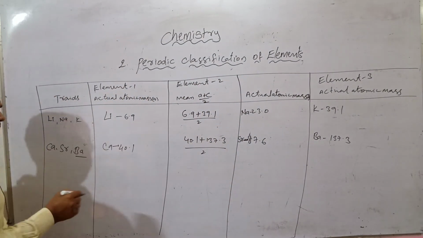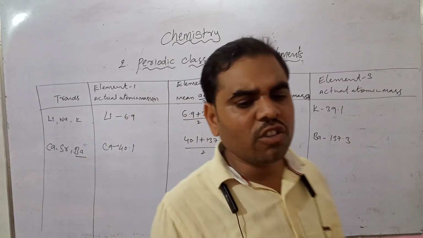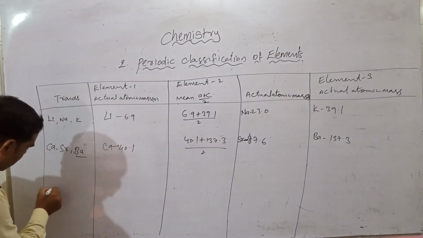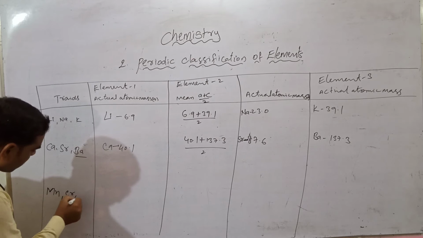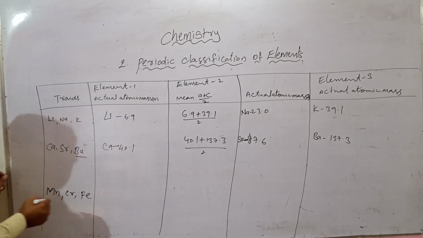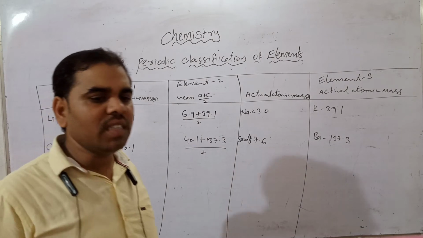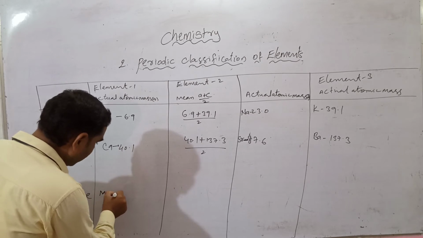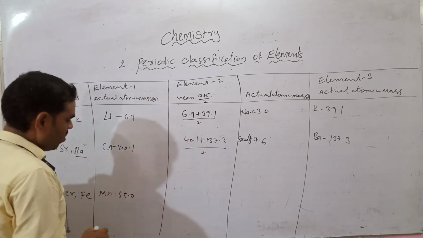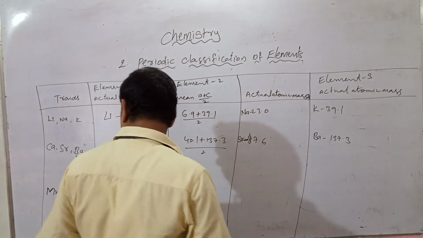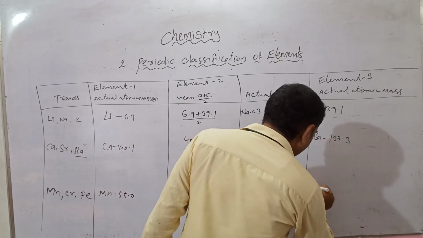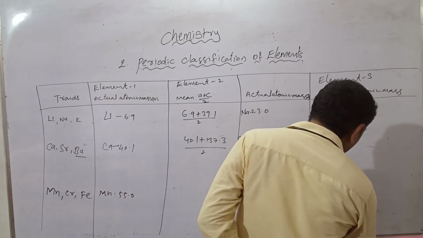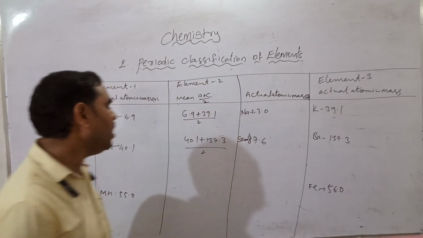Next, the book values are already given. Next we see manganese, chromium and ferrous. Manganese is 50, ferrous is 56.0.